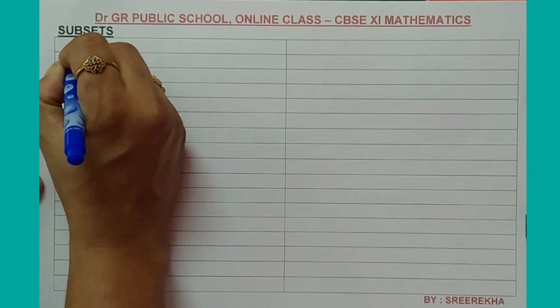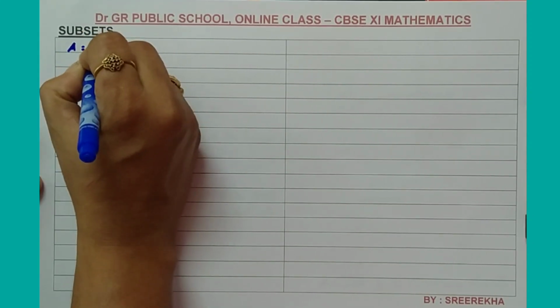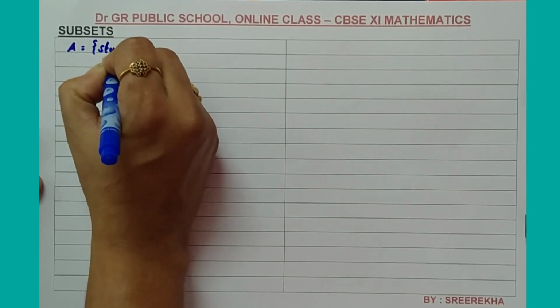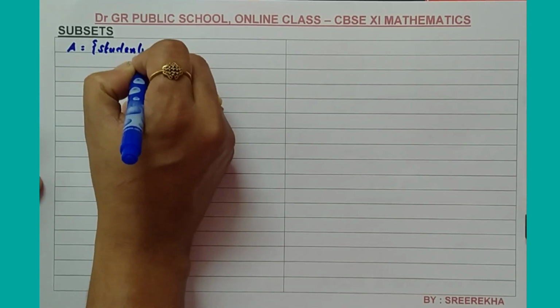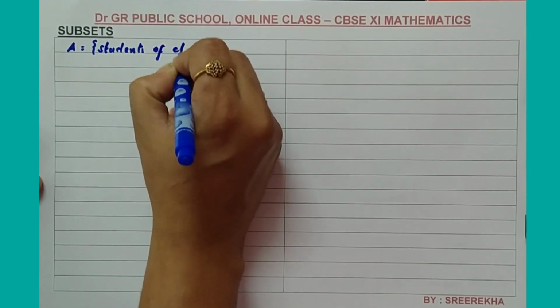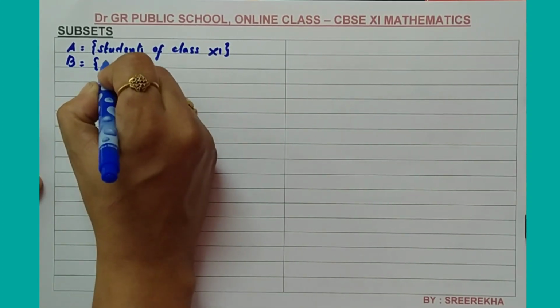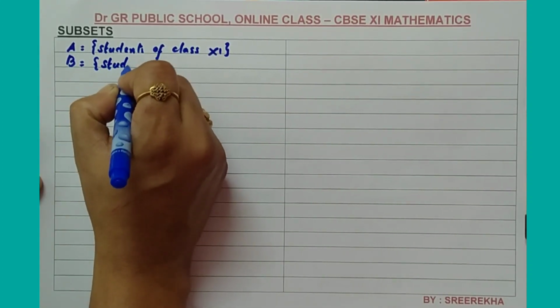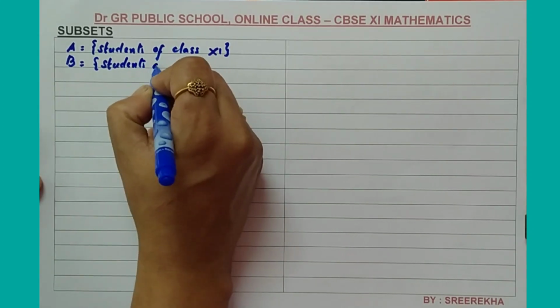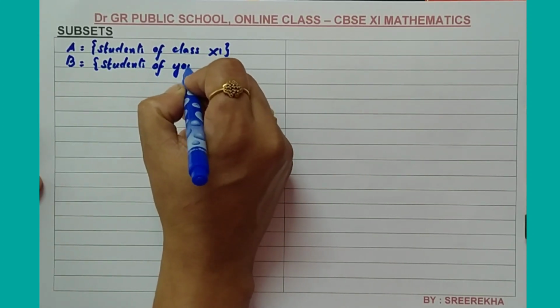Consider a set A which consists of students of class 11. A set B which consists of the students of your school.